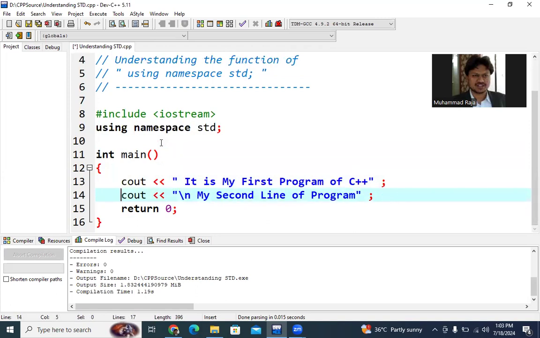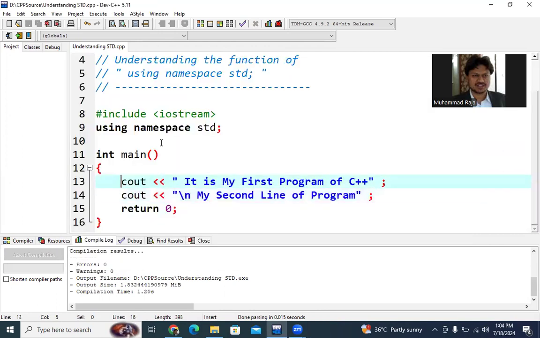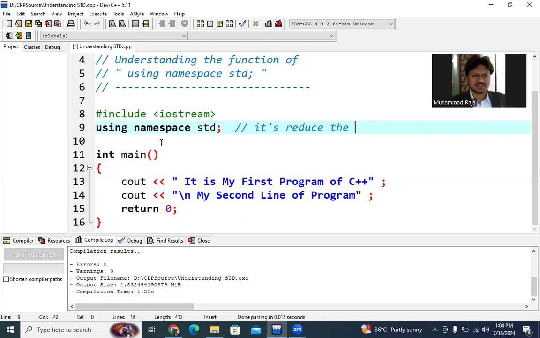Now it's very simple lines, very straightforward. Save it and then compile. Again, you get the same results. Look at this point: this is used to reduce the over repetition of using the same thing.